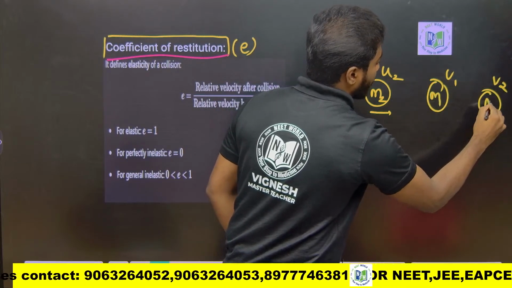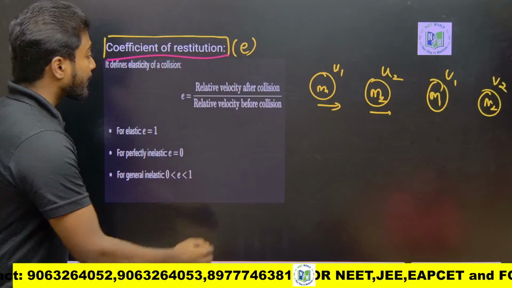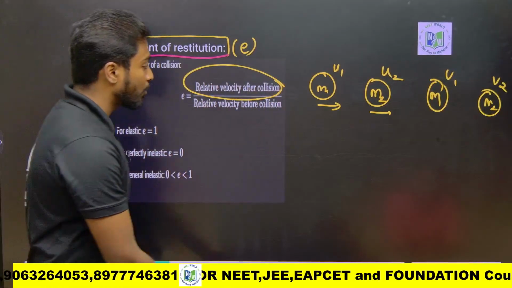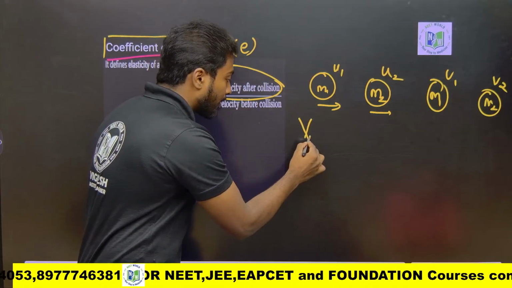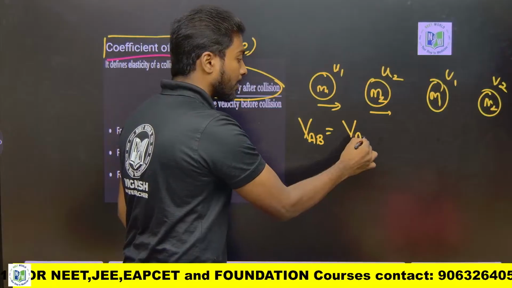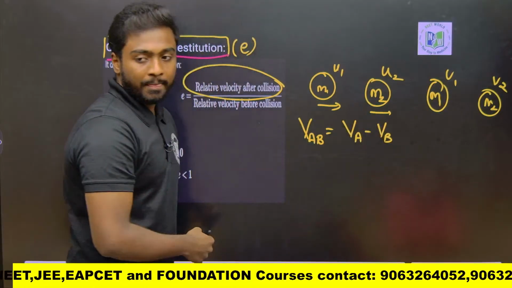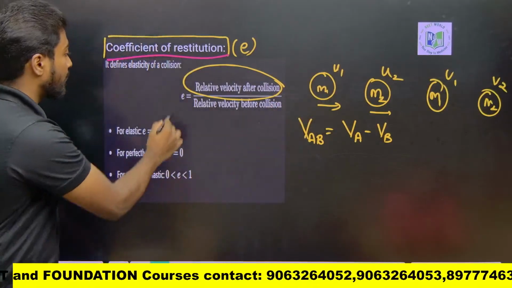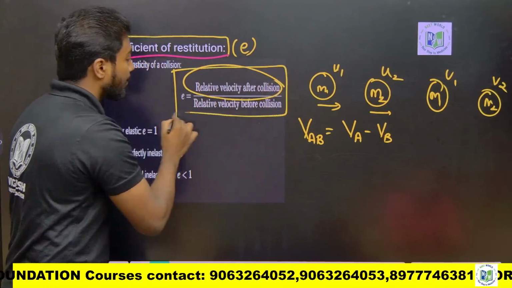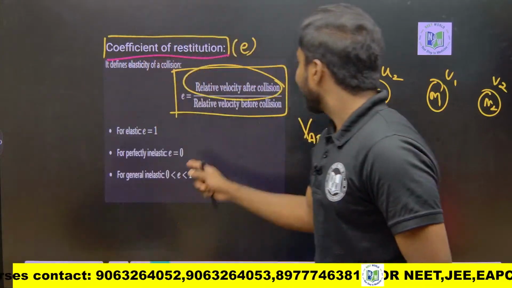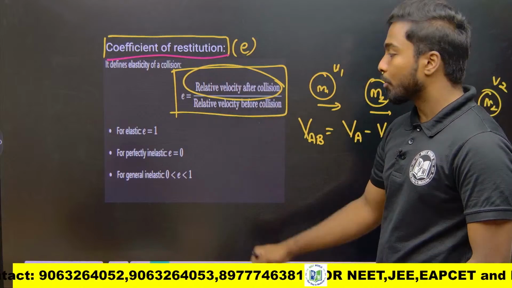M1, M2. So relative velocity I should take. Relative velocity, we have seen in the previous classes, no? Like if VAB is there, what is the relative velocity? VA minus VB. So similarly, I should take for V1 and V2, U1 and U2 for this case. This is about the coefficient of restitution. It's nothing but the ratio of relative velocity after collision by before collision.